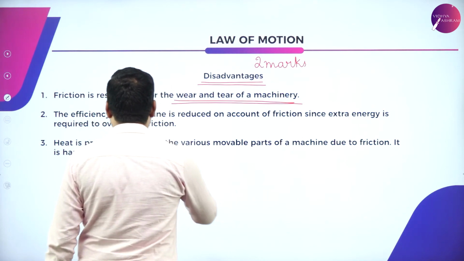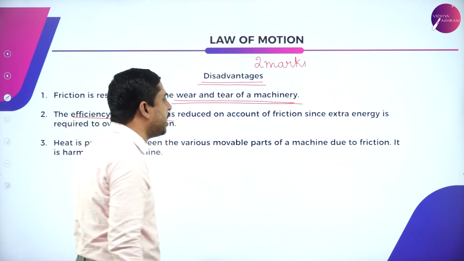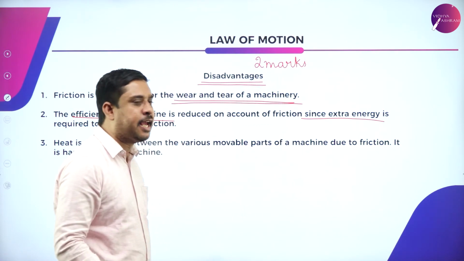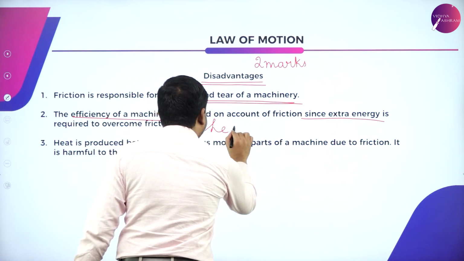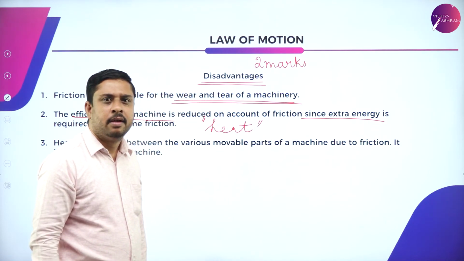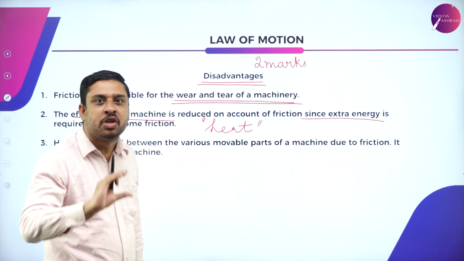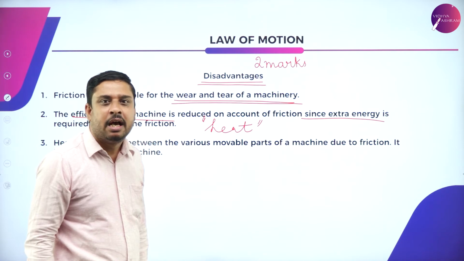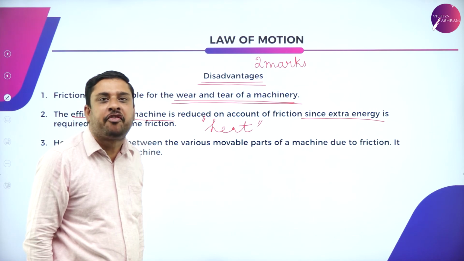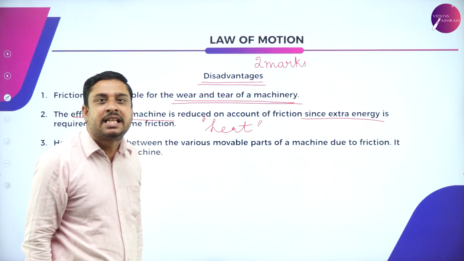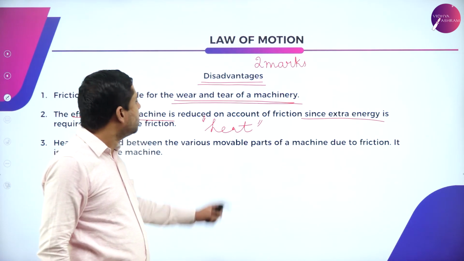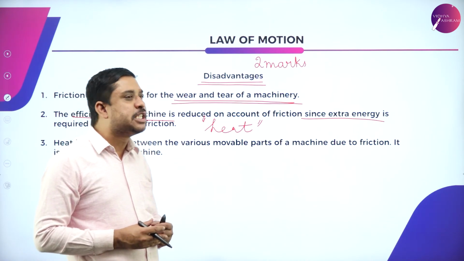As I told, the efficiency of a machine is reduced due to the extra energy in the form of heat that is given out during friction. And certain movable parts, the rotators, the motors, the accumulators, the coders, such parts of a machine break down where there is friction. Easy flow, easy movement is not possible. So these are the disadvantages of friction.